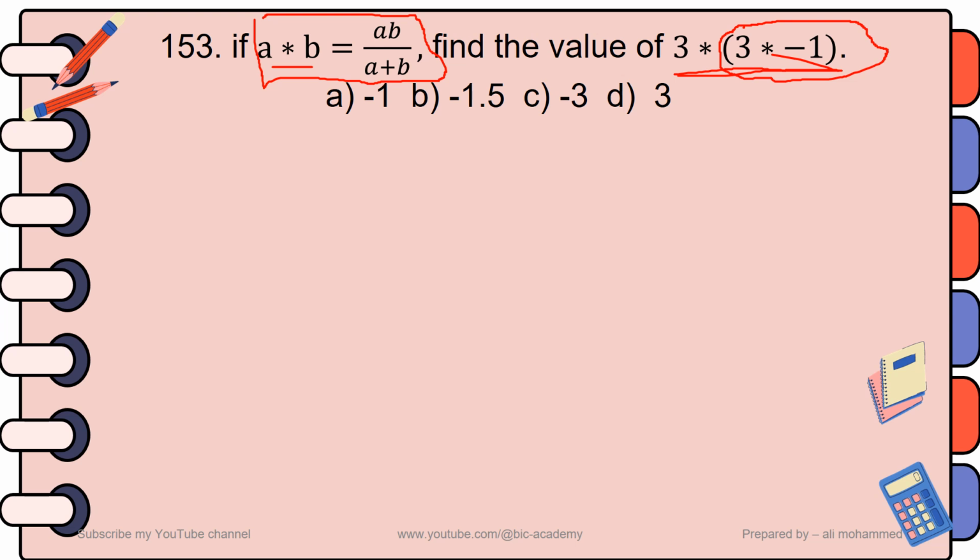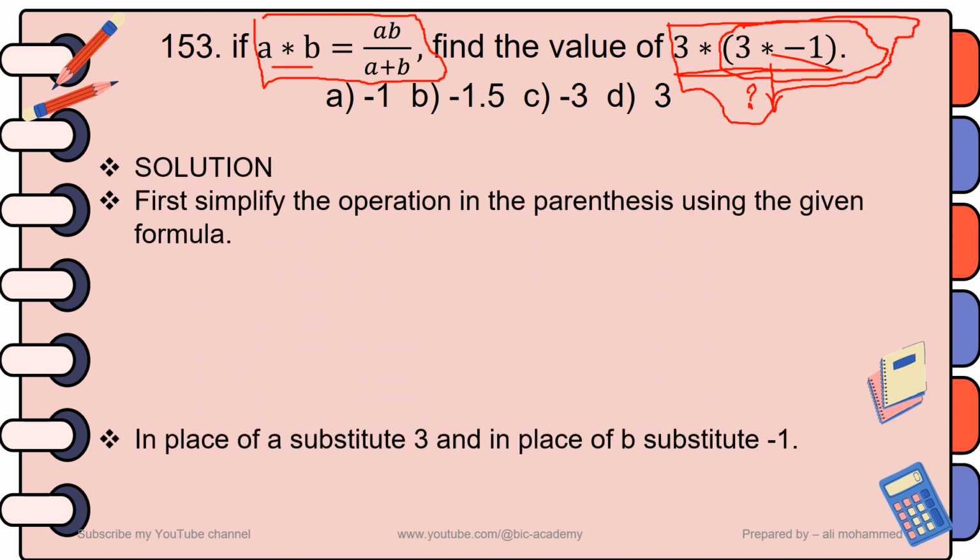Then after you get a value for 3 * -1, which exists in the parenthesis, you get another equation: 3 * the value of this one, 3 * the unknown. Then again, you have to find out for a second time the value for 3 * the unknown number. So first find out the value for 3 * -1 using the formula.